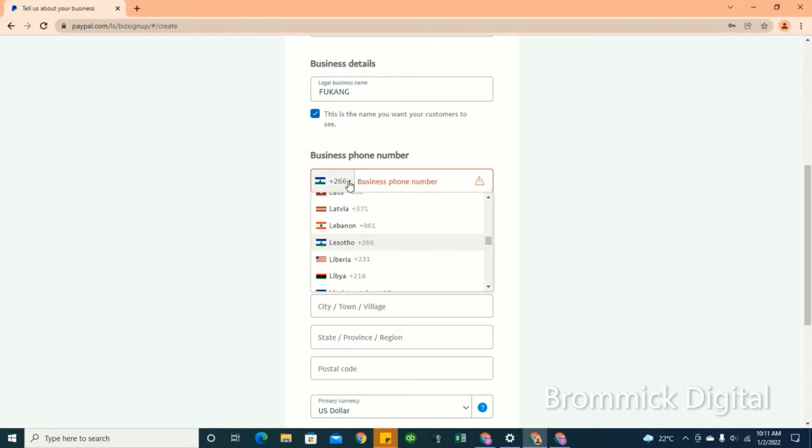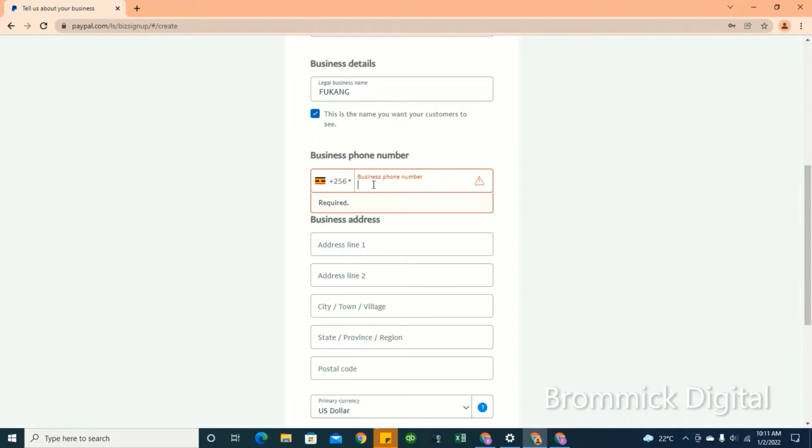In this place, consider changing your phone number to your home country. In this case, I will select Uganda, and once I've selected Uganda, I'll be able to fill the rest of the phone digits, and we are good to go.